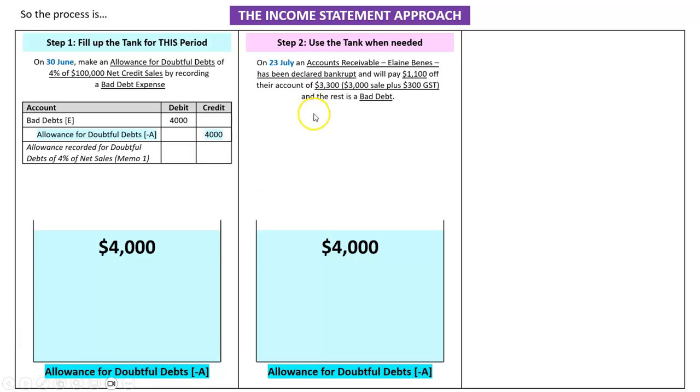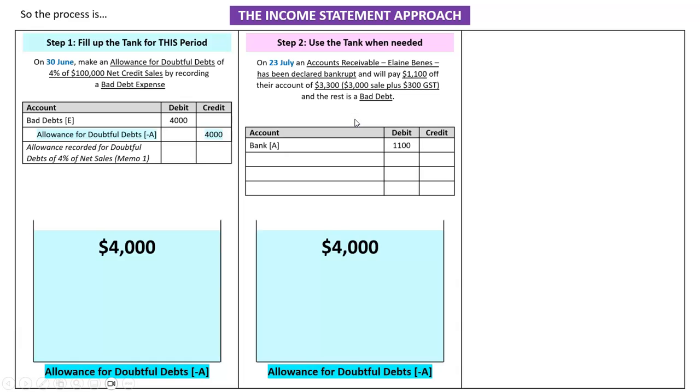Step 2, use the tank when needed, just like we do on all the other steps. All we're going to do here though is say we did plan for $4,000 of doubtful debts, but what happens if an account receivable, in this case Elaine Bennis, is declared bankrupt, but out of what they owe, they're going to pay $1,100 off their account, which is $3,300. So they owe us $3,300 and it's made up of a $3,000 sale plus $300 GST, and they'll pay us $1,100 of that, and the rest is a bad debt. Well, it seems like there's a lot going on here, but we're just going to break it into 2 mini steps.